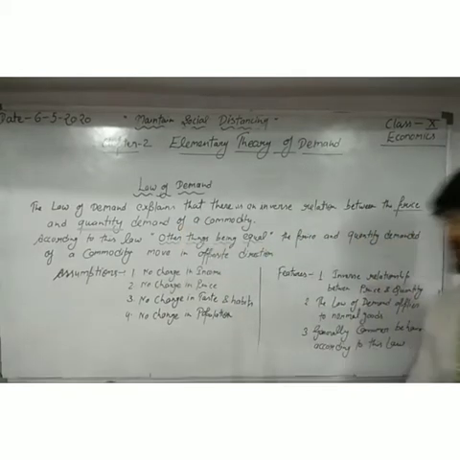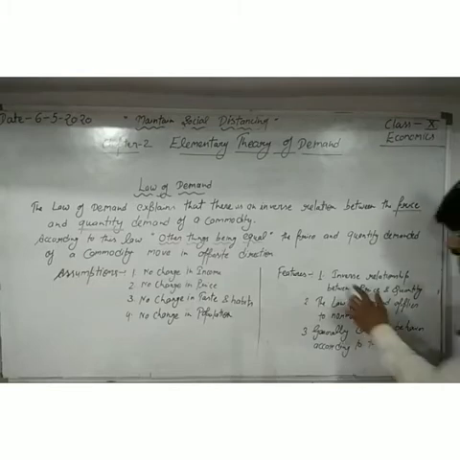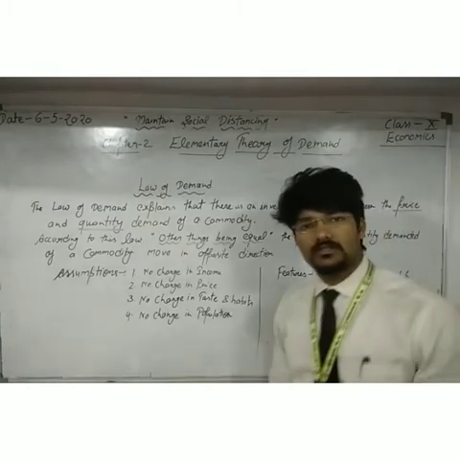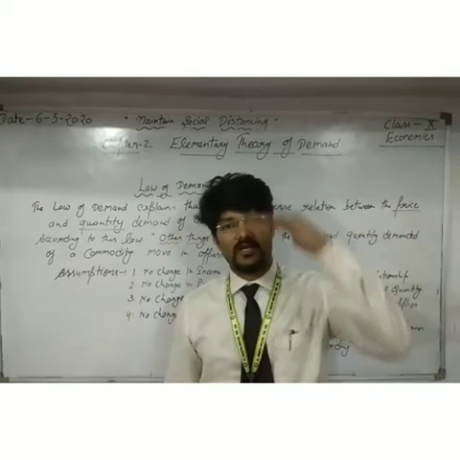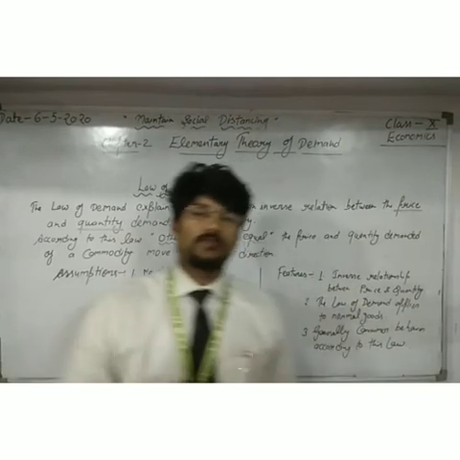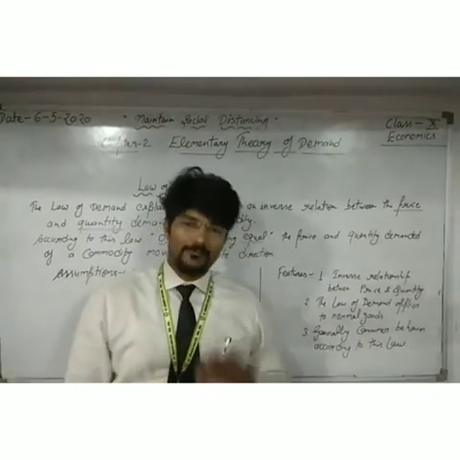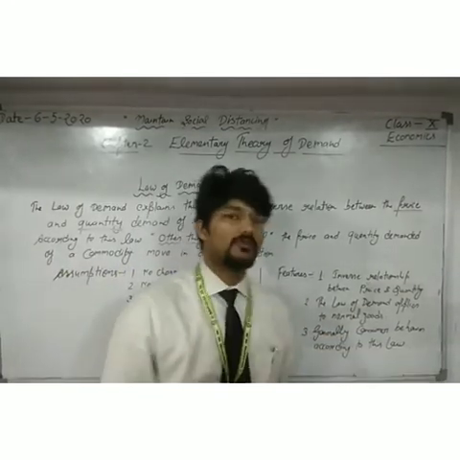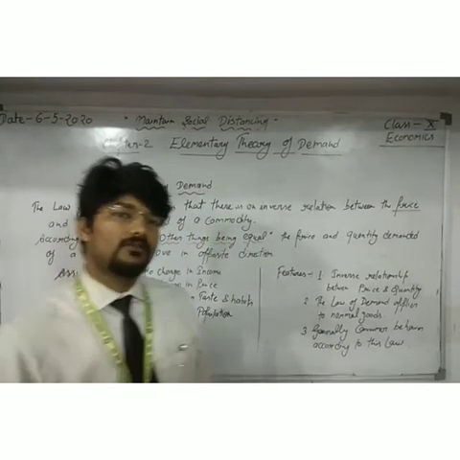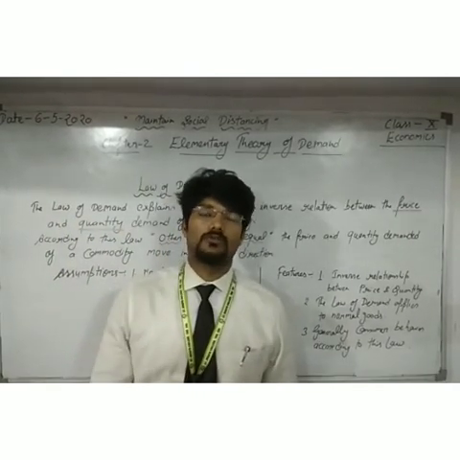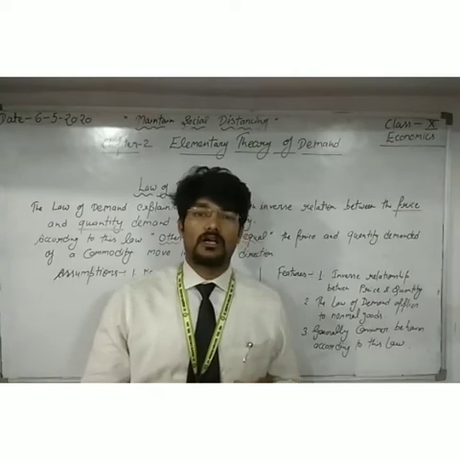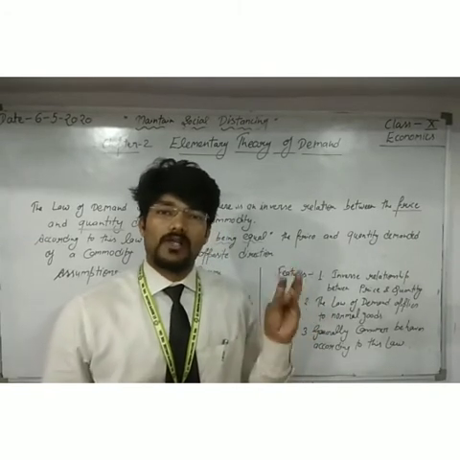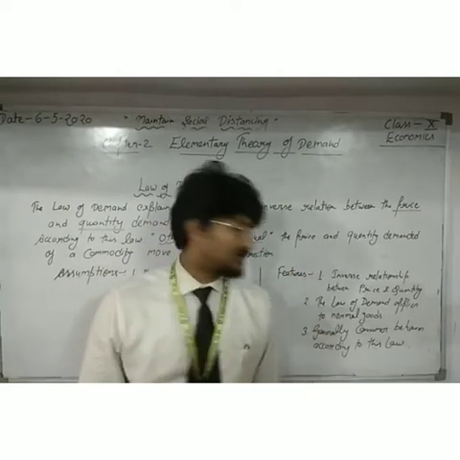Now, the first feature is the inverse relationship between the price and the quantity. As we have discussed, when the price goes up, the quantity demanded for a commodity will go down, and when the price goes down, the quantity demanded for a commodity will increase. The law of demand is mainly applicable to normal goods. Why? Because such normal goods are very responsive to this law. As normal goods, you can take milk, bread, vegetables, etc.